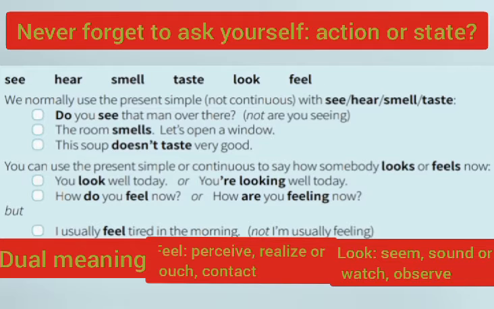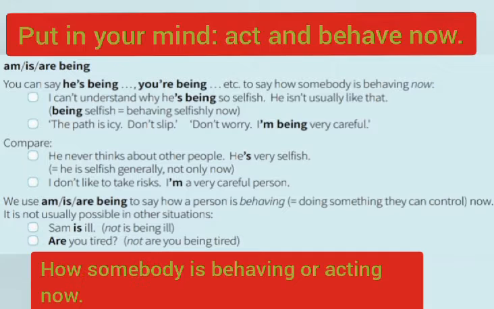Do you see that man over there? Okay. Put in your mind, act and behave now. This is with be. Can you say I am being? Of course you can, when be means behave or act. How somebody is behaving or acting right now. I can't understand why he's being so selfish. He isn't usually like that. But at the moment, he behaves like that. Being selfish, behaving selfishly now.